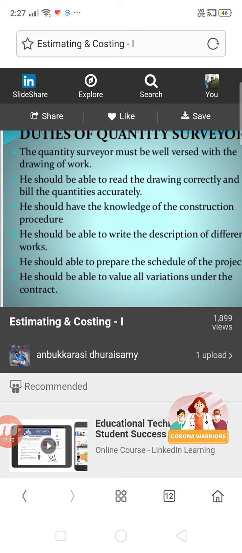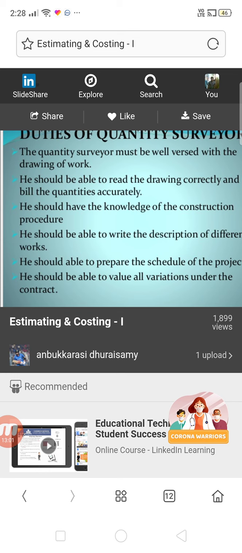Second, most important thing is he should be an experienced person, and whatever dimensions are given in the drawings, the same dimensions he needs to take and calculate the quantities. And the third one is he should also know about the execution of construction work at site, because when he has that basic fundamental idea, then things will be very easy for him to calculate and to understand what activity will have what kind of units, etc. So this also plays a very important role.